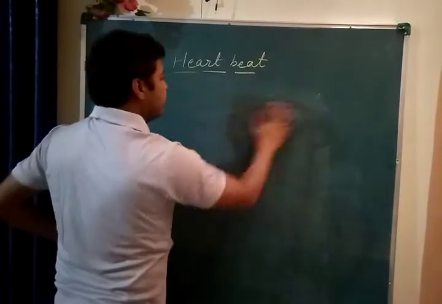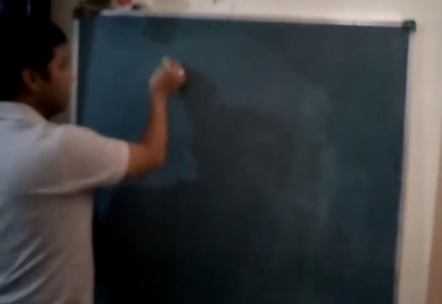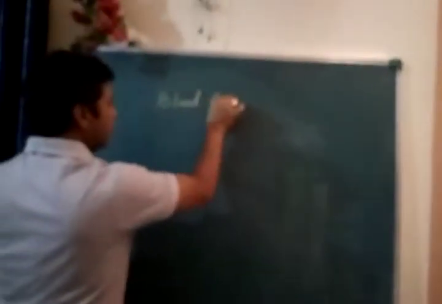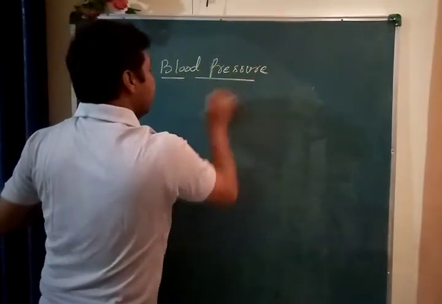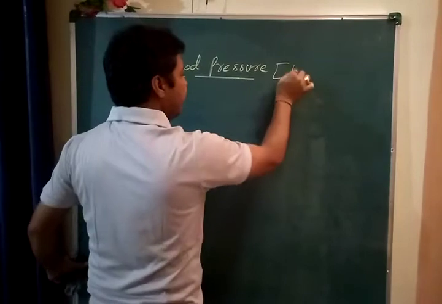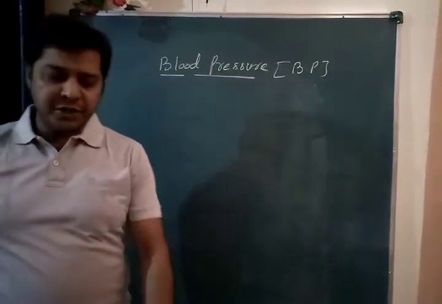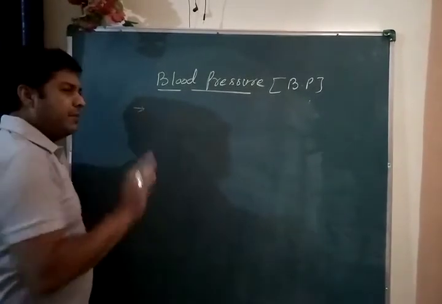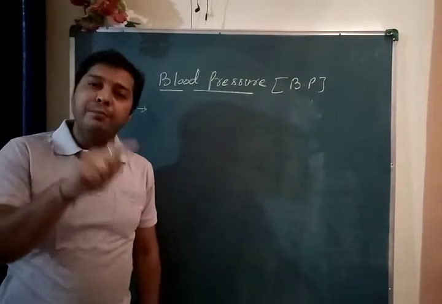Now the next term is blood pressure. In short it is called BP, blood pressure. Now see children, it's very simple: blood pressure, pressure of blood.